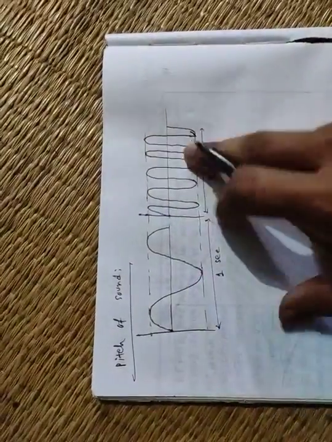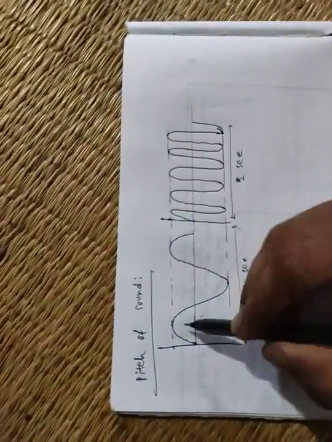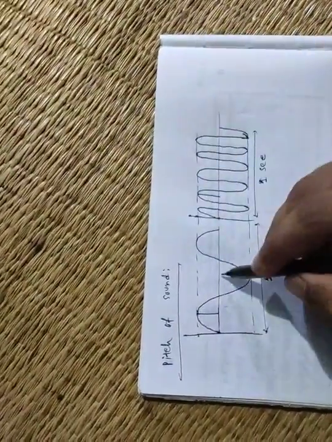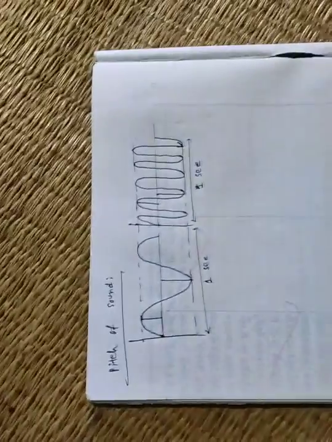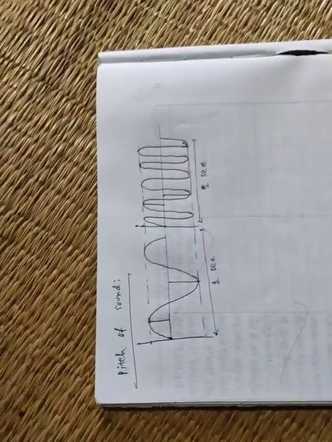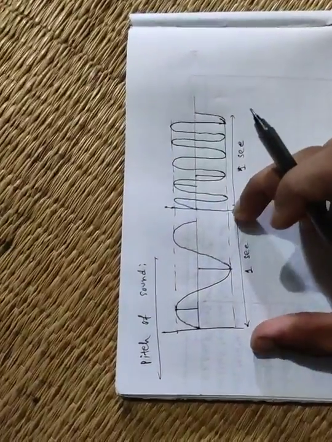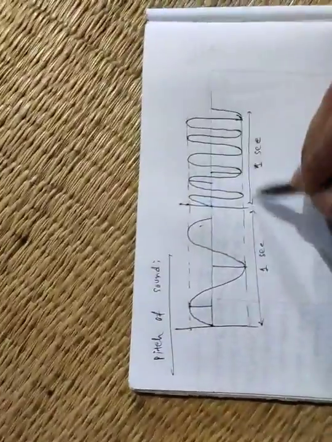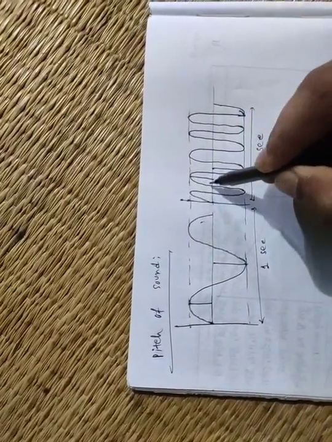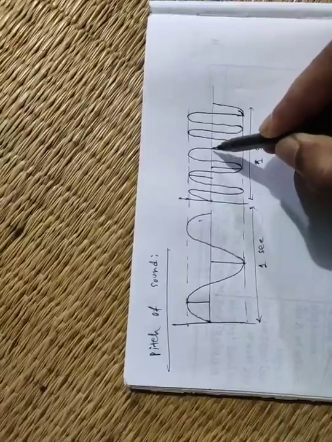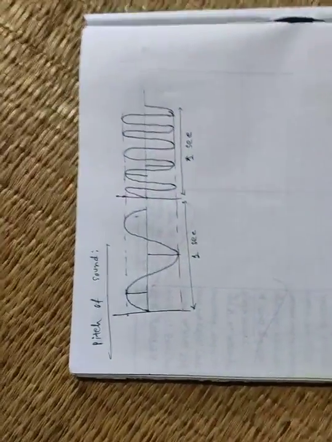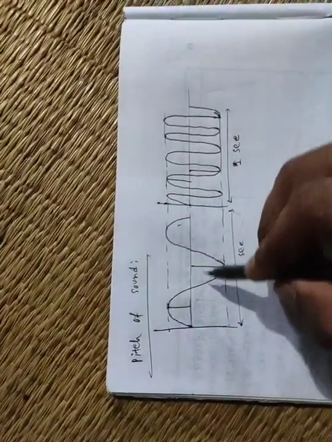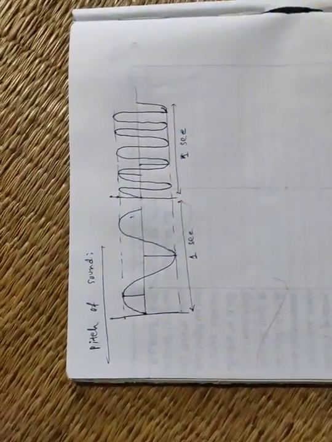This is a sound wave, this is a sound wave. What is the difference? You see, here the height is the same, this side and this side are the same, also this side, that means the amplitude is the same. But what is the difference? Here, for 1 second, there are only 1.5 vibrations. But here, in 1 second, the vibrations are 1, 2, 3, 4, 5. That means in this case, the vibration in 1 second is greater.